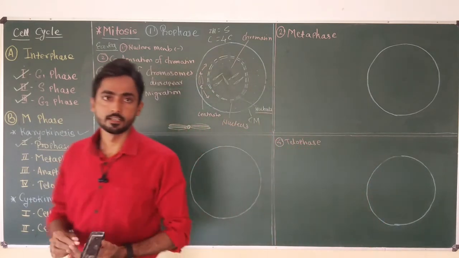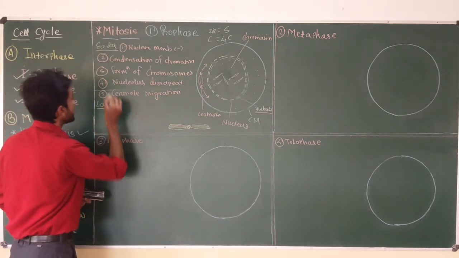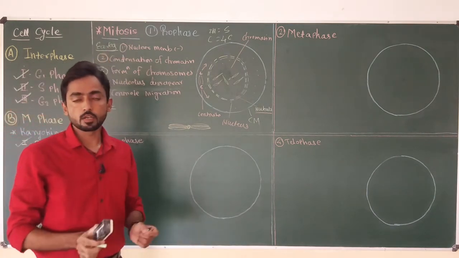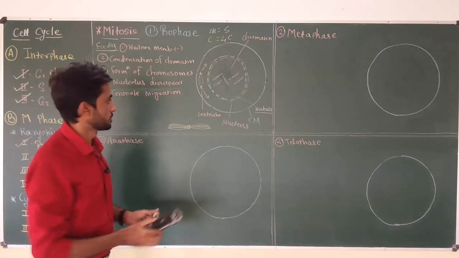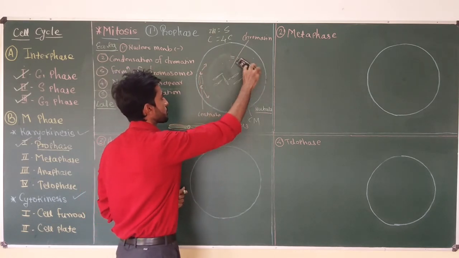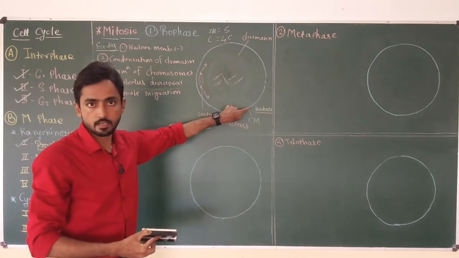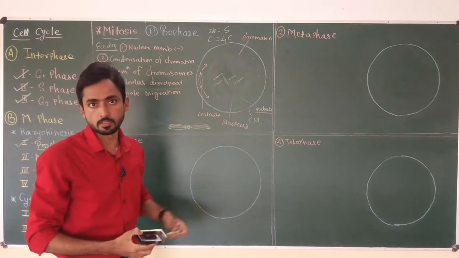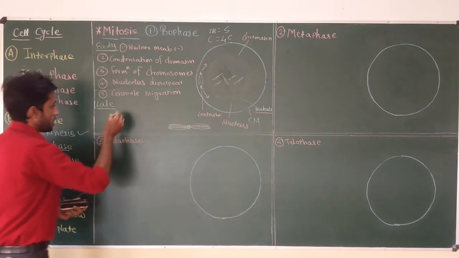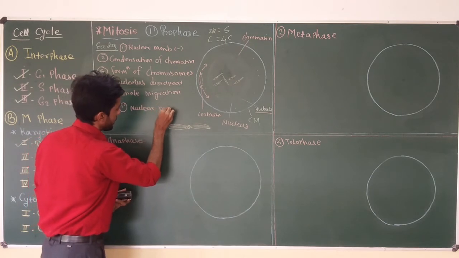Now in the late prophase, what is going to happen? First, the nuclear membrane completely disappears. So this nuclear membrane disappears completely. Now the chromosomes remain suspended directly in the cytoplasm because their covering is gone. So first, the nuclear membrane disappears.